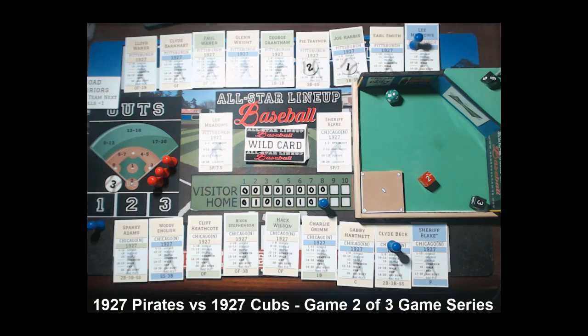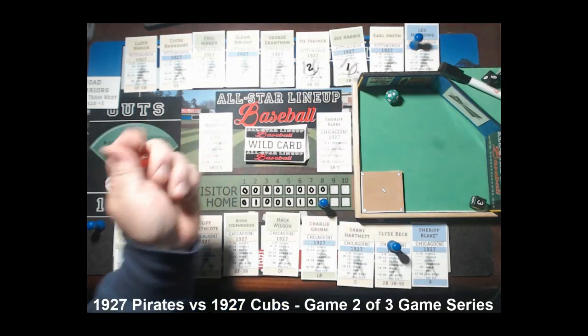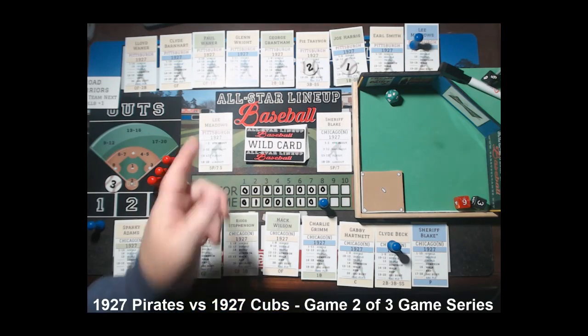And let's see if Meadows is going to downgrade. 1 to 3, we downgrade. 4 to 6, we don't. 4 to 6, we don't. So he stays with a D8.